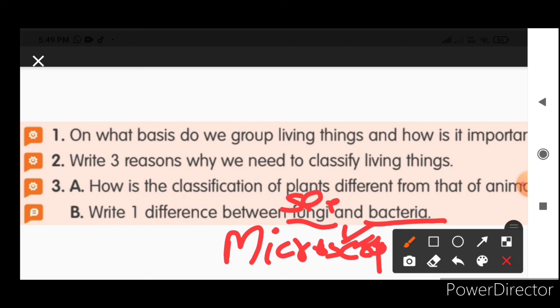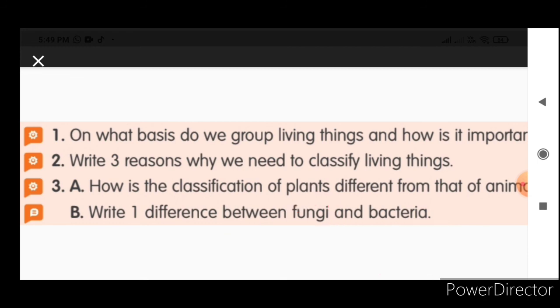So write these three answers in your notebook, children. Also complete the page number 22 worksheet and then post it to me, children. And be ready to show these two works in the online class.